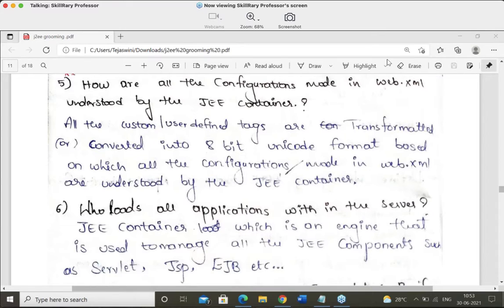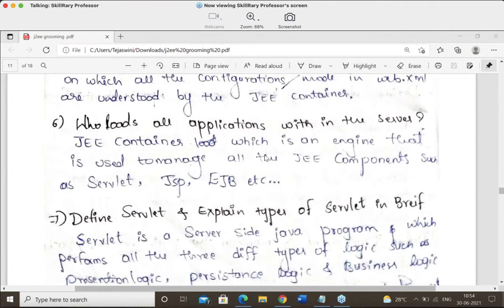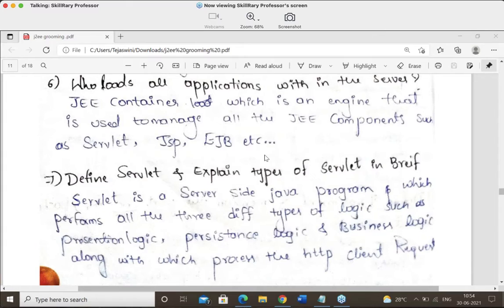Means all the custom tags or user-defined tags are transformed or converted into 8-bit Unicode format, based on which all the configurations made in web.xml are understood by the JEE container.